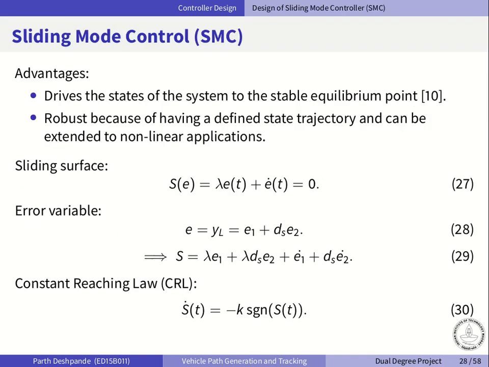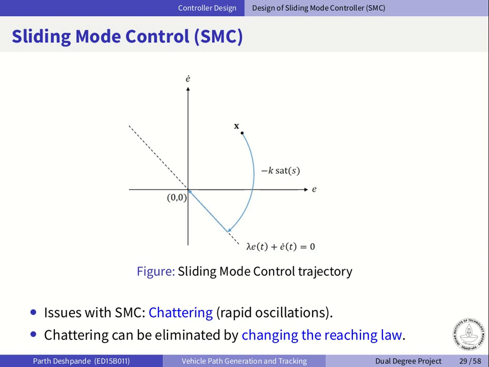So as we saw here, P and PI controllers can either be designed for robustness or for good performance, but they can't do both together. So this serves as a motivation to try out a sliding mode controller, which drives the system states to the equilibrium point via a sliding surface, and the sliding surface is shown in equation 27. A reaching law is used here, which takes the states to the sliding surface and then slides them along the sliding surface. One of the standard reaching laws used is the constant reaching law, which is shown in equation 30. But an inherent issue here with SMC is chattering.